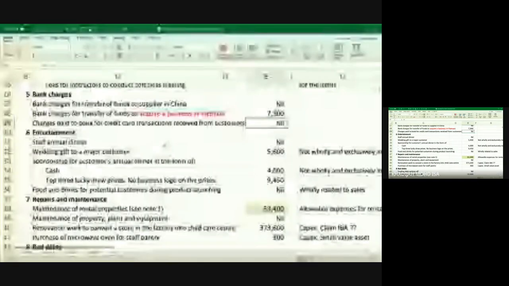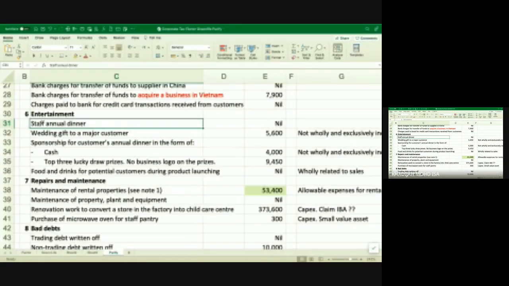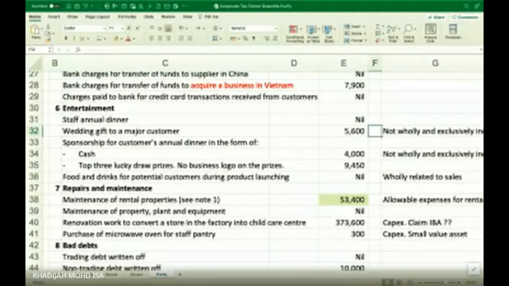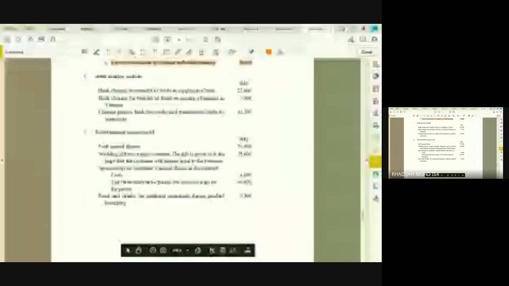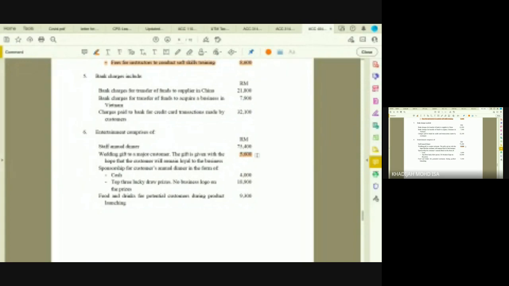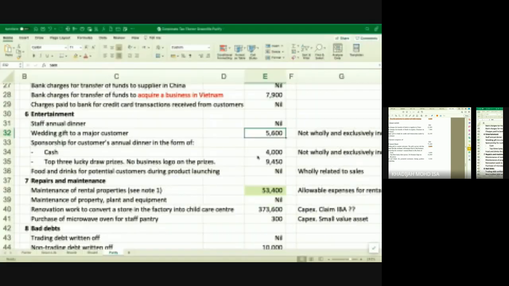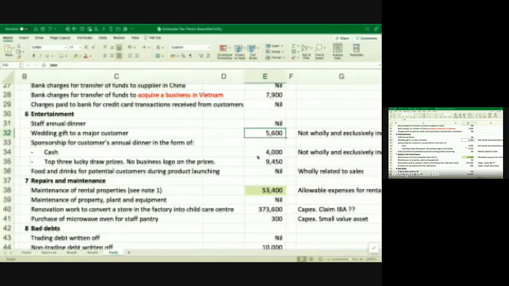Staff annual dinner is allowable, but a wedding gift to a major customer is not wholly exclusive. Everything is not allowed because, given business, you hope that the customer will remain loyal to the business. So it is like bribery, right? It's not wholly exclusive income in the production of business. So it's not allowed, everything.